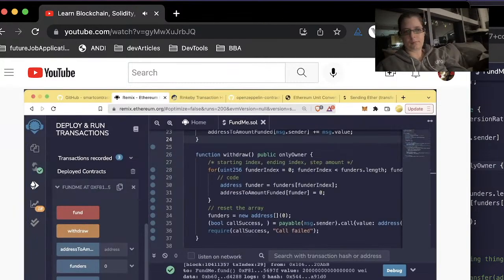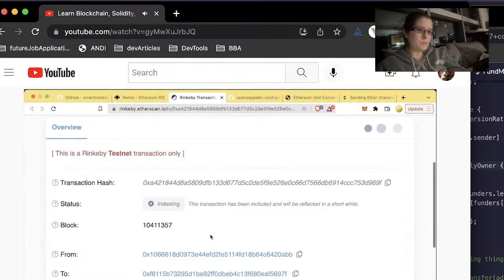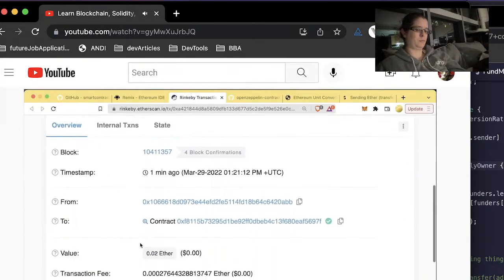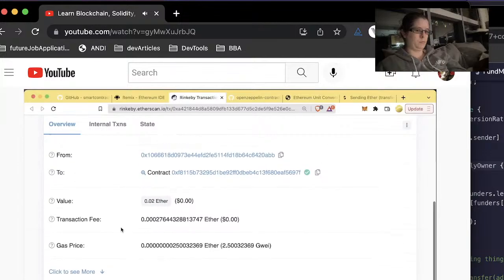Great, so now that our transaction has gone through, if we go onto the Rinkeby Etherscan, once we wait a little bit for it to finish indexing, here on the Rinkeby Etherscan, we can see that transaction actually went through for doing the funding. We can actually see a lot of different details going on with this transaction as well.